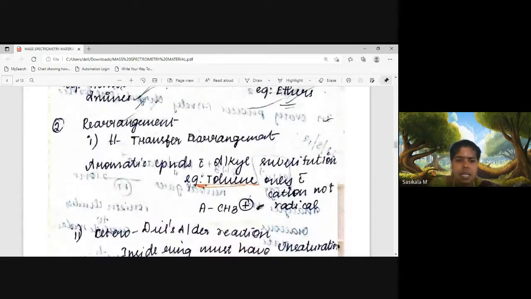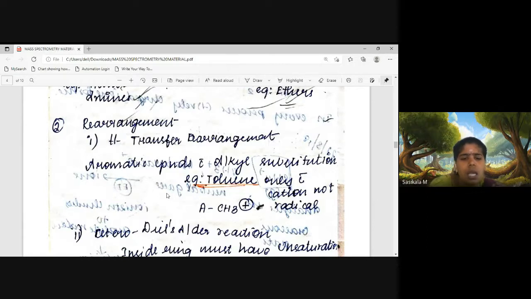Hydrogen transfer rearrangement occurs in aromatic compounds with alkyl substitution, for example toluene. Toluene becomes only a cation, not a radical cation. Hydrogen transfer occurs at the methyl group to form a cation only; it will not carry a radical.